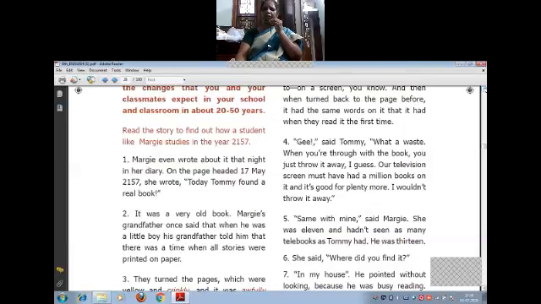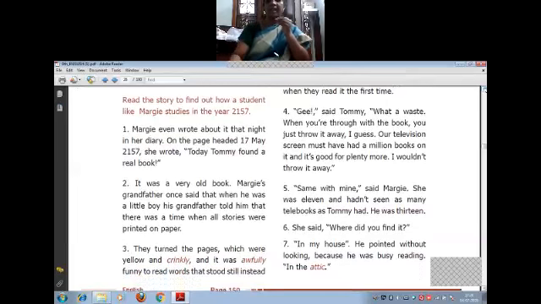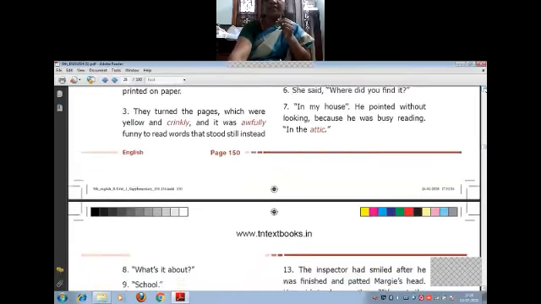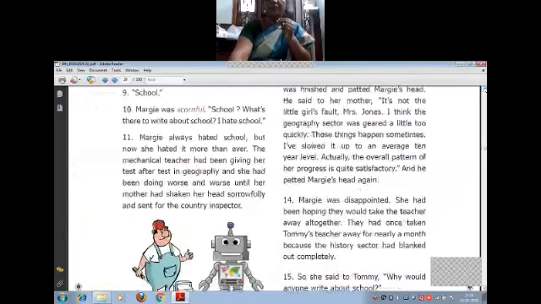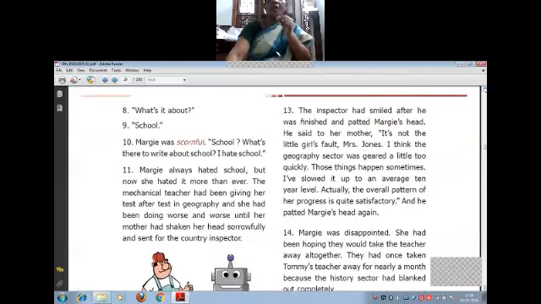She said, where did you find it? Where did you find this book? In my house. He pointed without looking because he was busy reading in the attic. What is attic? Where is attic? What's it about? School. You know that. So he was saying that it is about school.